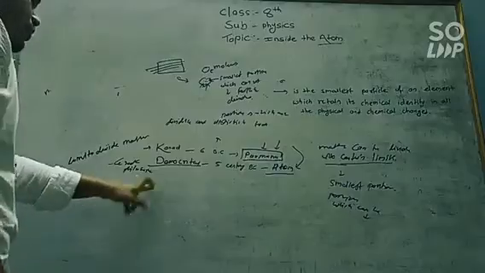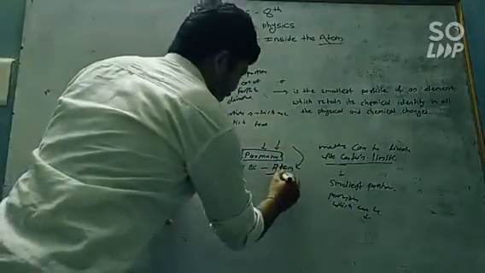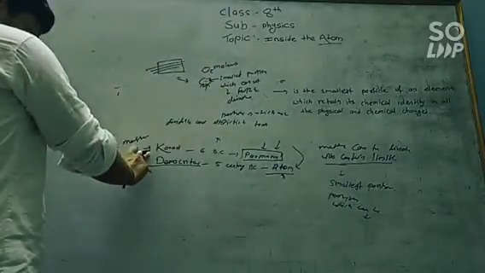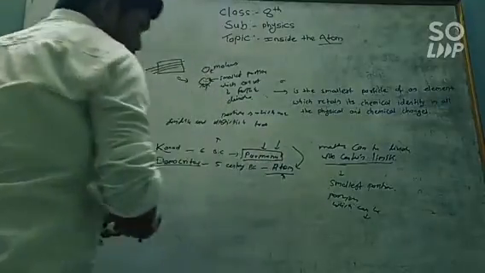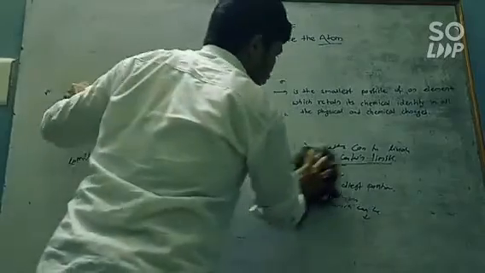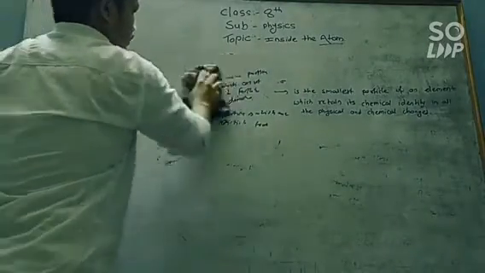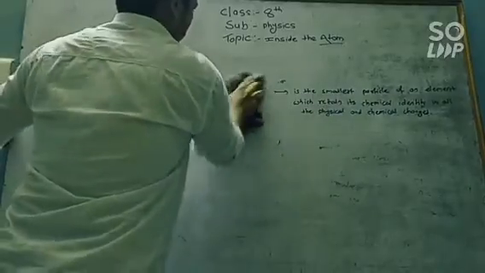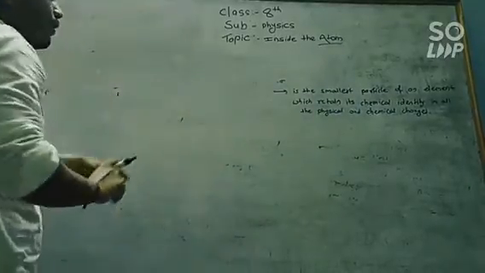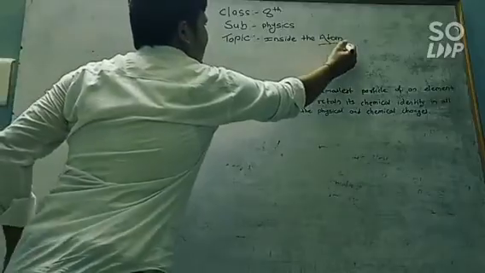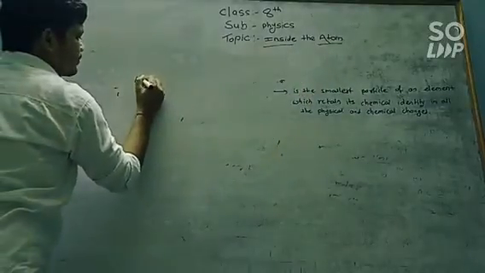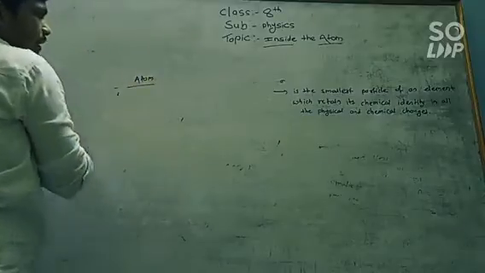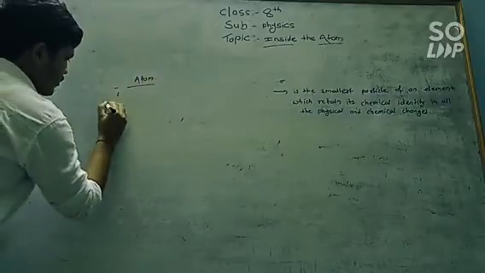Means the Greek philosopher Democritus named that particle an atom, and the Indian philosopher Maharishi Kanad named that particle a Parmanu. So up to now we have learned what the atom is. Before going inside the atom, we have learned the definition of the atom. Now what is the atom in our language? That is, the atom is the smallest particle.